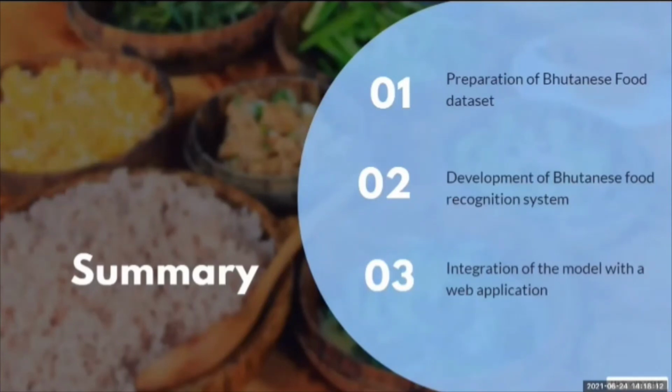The model for the Bhutanese food recognition system focuses only on 5 types of Bhutanese food. However, it is not limited to those. The model's performance can be enhanced by expanding the dataset size by adding more food classes and collecting more food images, since in Bhutan there are still a lot of foods and their generic categories which can be studied. Lastly, this project will serve as a starting point for those who wish to do extensive research on Bhutanese food recognition.